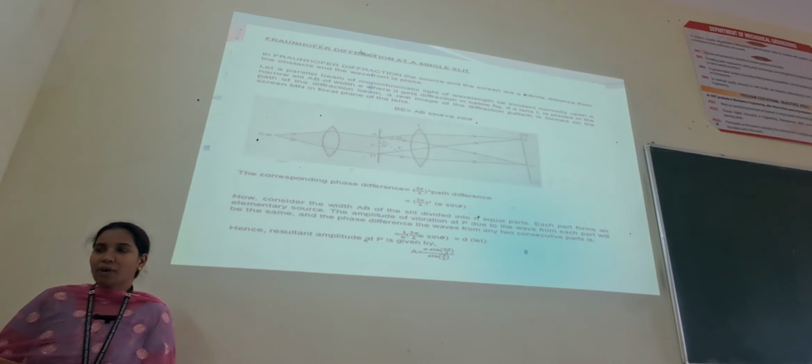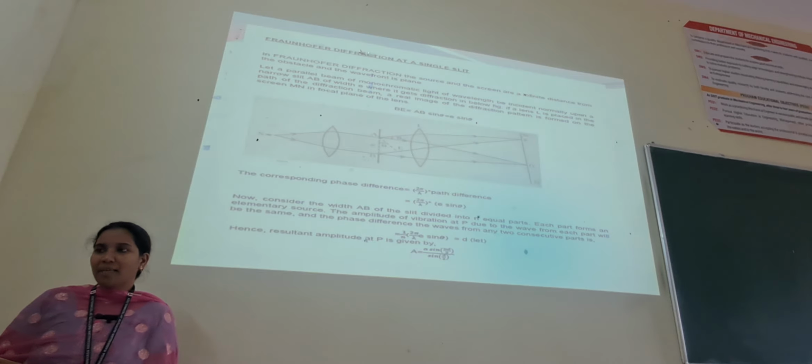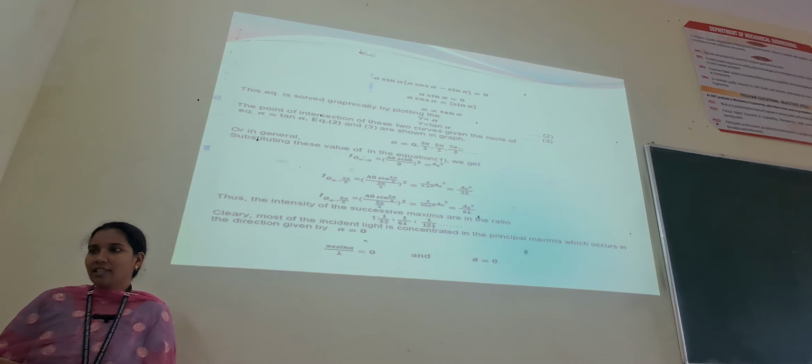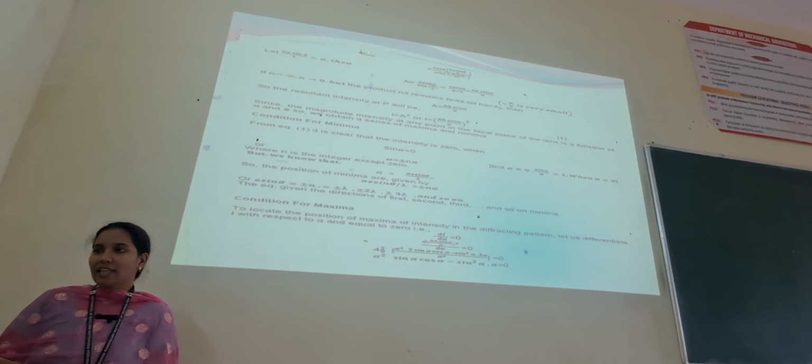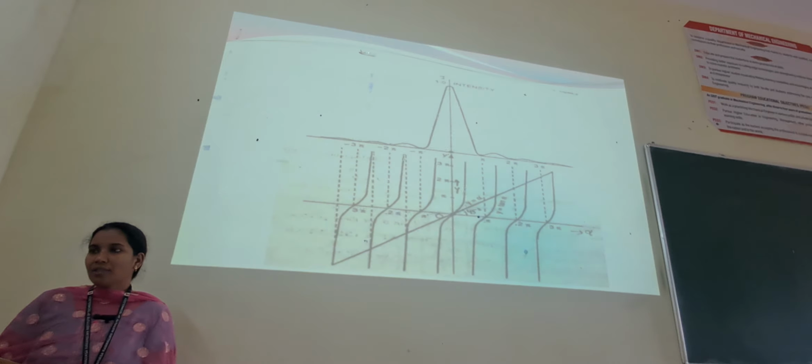If a lens L is placed in the path of the diffracted beam, a real image of the diffraction pattern is formed on the screen. Let us consider MN as the screen in the focal plane of the lens. After the corresponding phase difference, we will get the intensity. So we can get the condition for minima, where alpha equals plus or minus n pi, but alpha equals pi e sin theta by lambda, and for the maxima we get alpha equals tan alpha. At the end you will know the principal maxima, conditions for minima, conditions for maxima, and conditions for principal maxima.